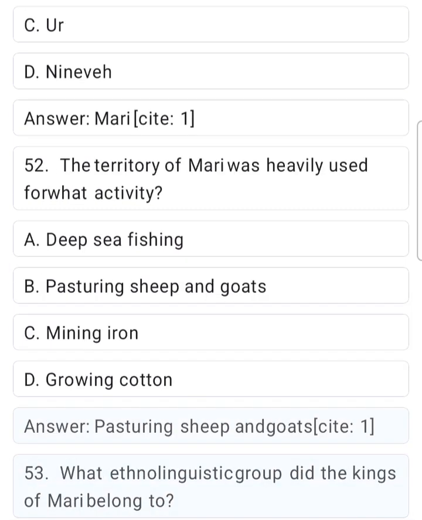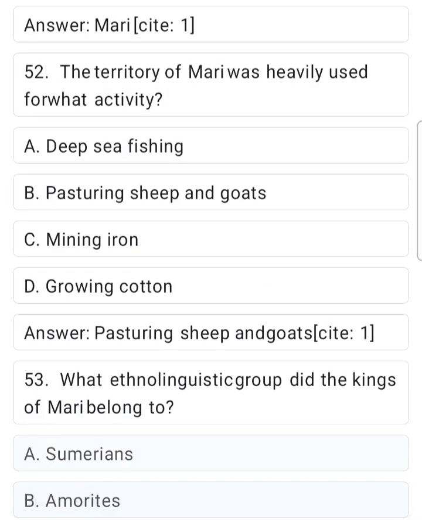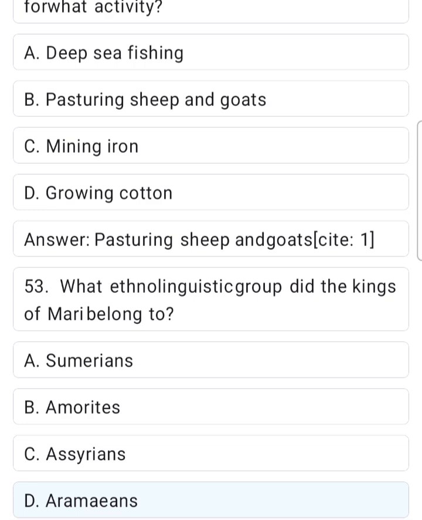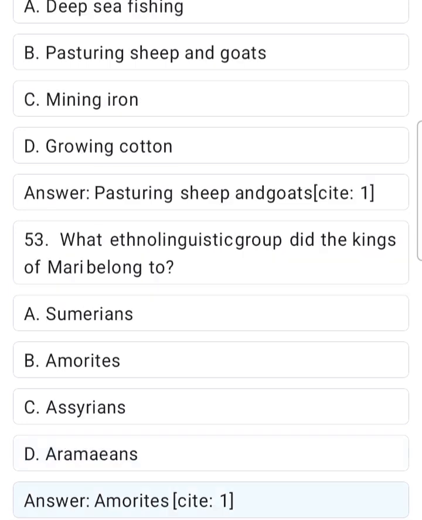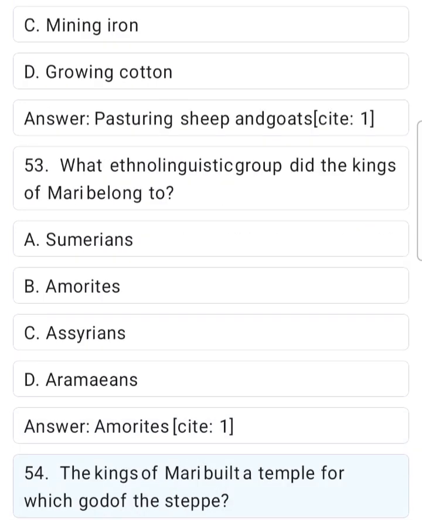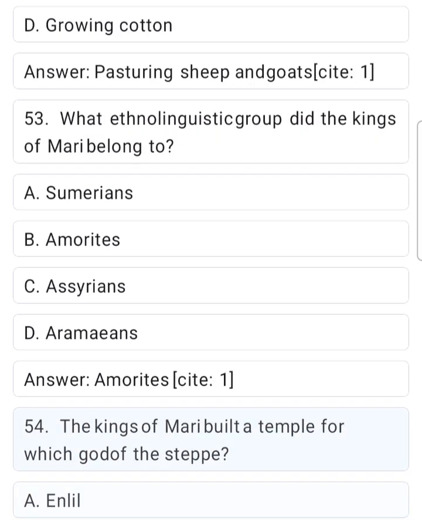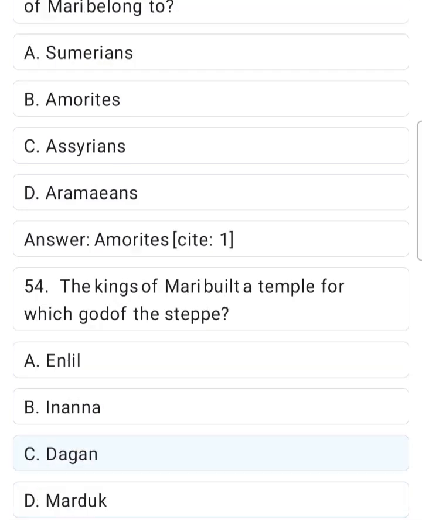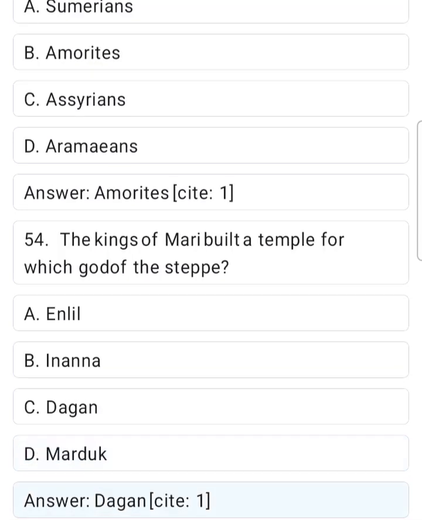Site 1. 53. What ethnolinguistic group did the kings of Mari belong to? A. Sumerians. B. Amorites. C. Assyrians. D. Arameans. Answer. Amorites. Site 1. 54. The kings of Mari built a temple for which god of the steppe? A. Enlil. B. Inanna. C. Dagan. D. Marduk. Answer. Dagan.